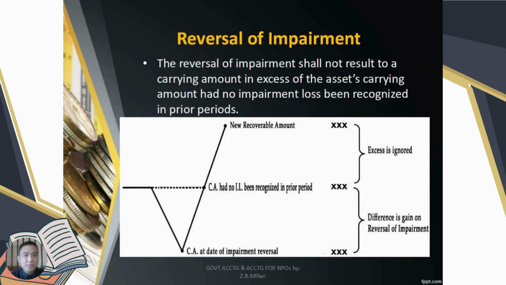So, reversal of impairment, anong sabi po dito guys? Shall not result to a carrying amount that exceeds the asset's carrying amount. So, hindi po siya lalampas guys. Had no impairment loss been recognized in prior periods. So, hindi po siya lalampas once that you will reverse that. Okay, reversal of impairment loss.